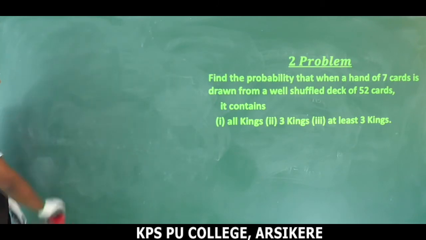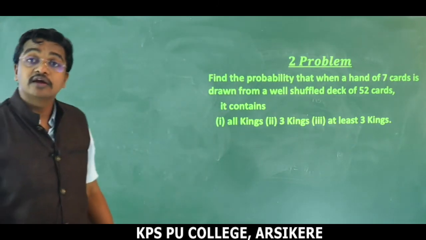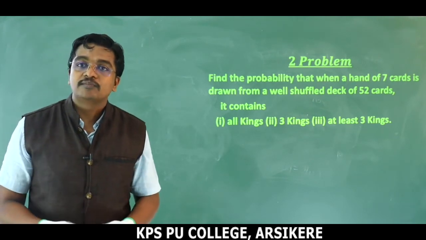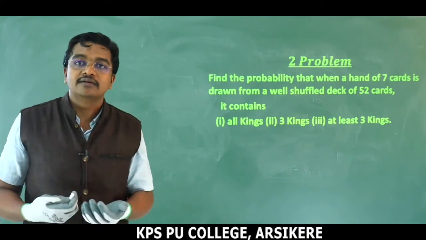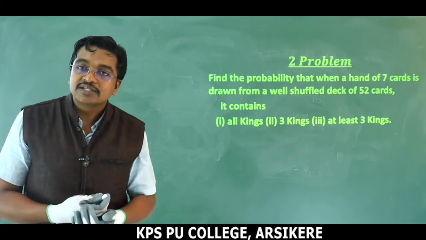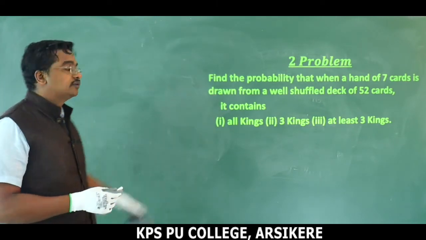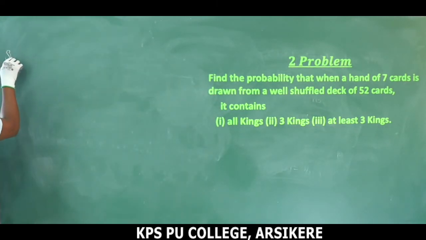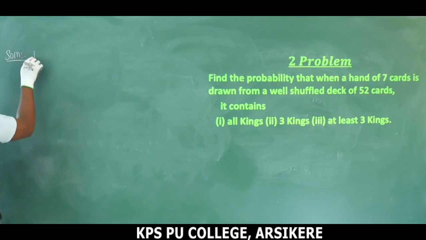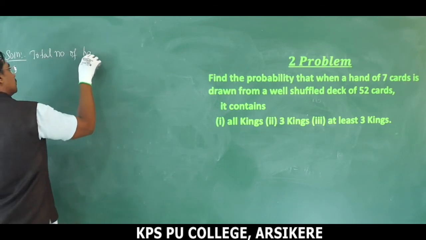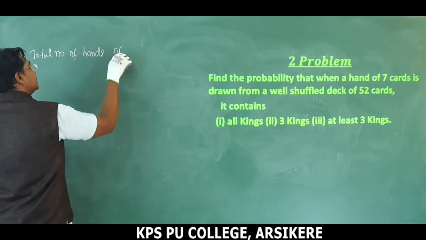How many cards are we selecting, or how many cards are we drawing here? We are drawing 7 cards, right? Just remember, permutation combination, we are selecting. There is nothing but combination. We are selecting how many cards? 7 cards. From where? 52 cards. So therefore solution, total number of hands, or n of S, let's take.